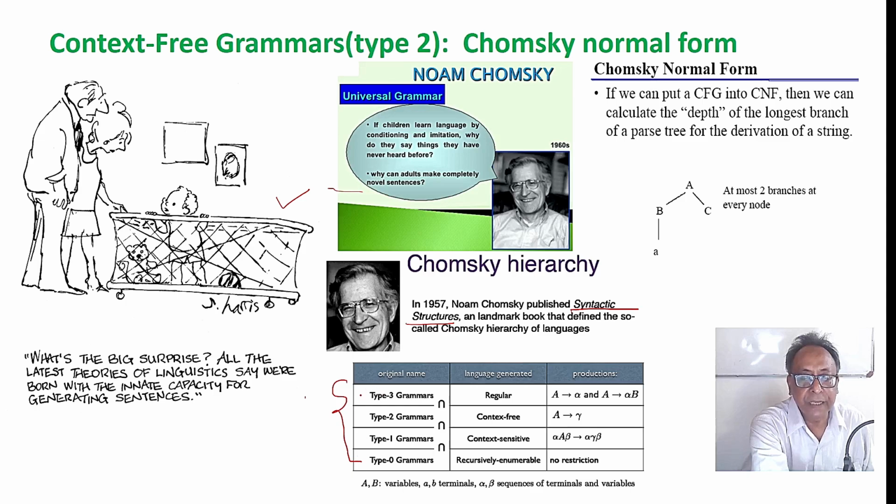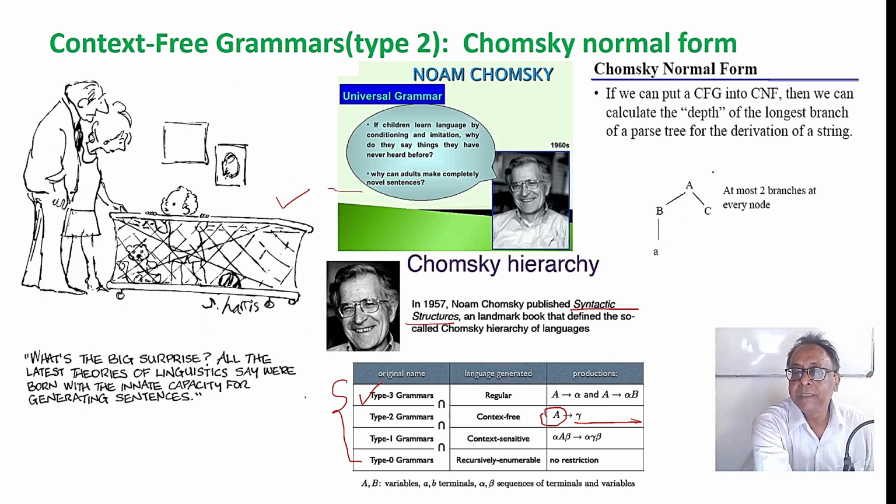Simplest is type 3 grammar, regular grammar. The rules are like this. And type 2 grammar is context free. We are discussing context free grammar today. The left hand side should be a single variable. The right hand side can be any string. It can be a mix of variables or non-terminals and terminals. Remember, in most books variables are non-terminals, signified by V or sometimes by N.